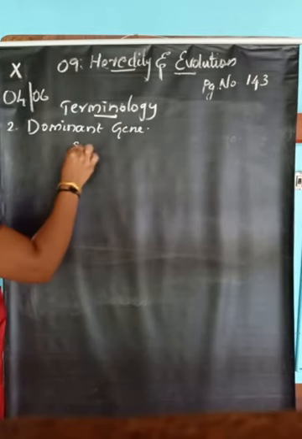Even though there is an alternative gene, the dominant gene can decide the appearance of the organism.